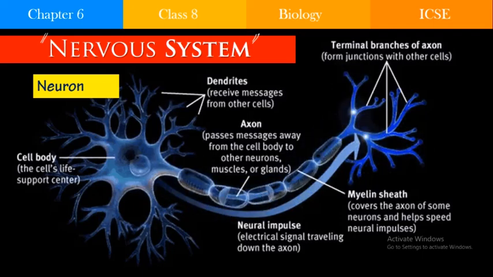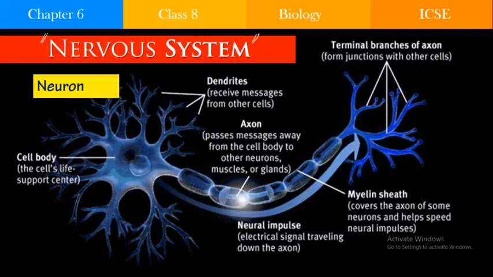In our previous chapters we have discussed the circulatory system, and these are all parts of the organ systems, isn't it?